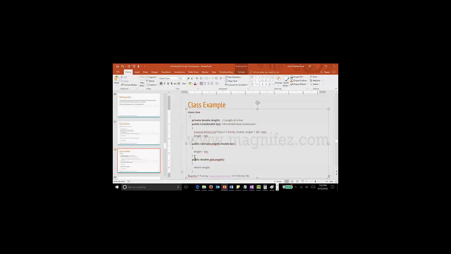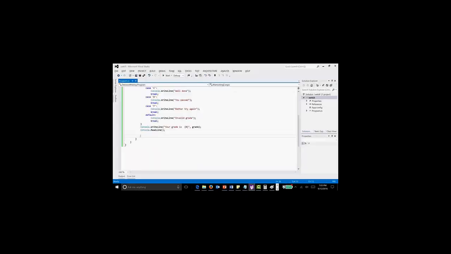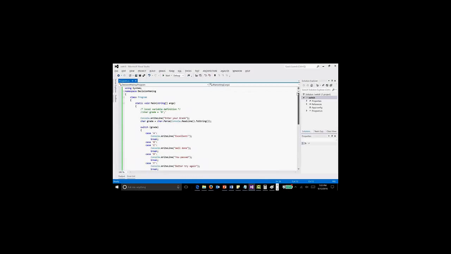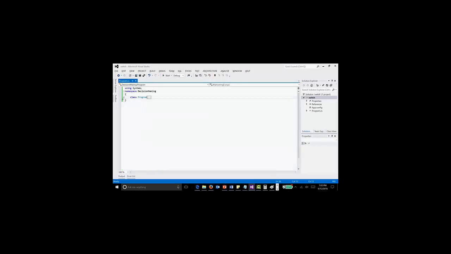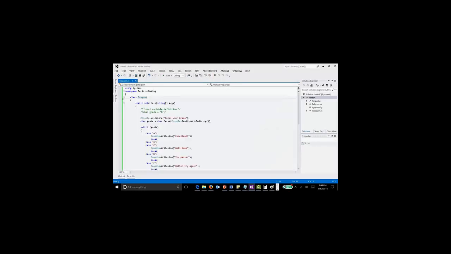Then this is another method, public void setLength. Here also I am setting a double value. Then one more method, public double getLength. Using this method I can read the length of the line. So this is a class example. Here are the variables, and then we have the methods. Now if you look at the previous program, this is a class, right? This is a class program, or we can say the main class.